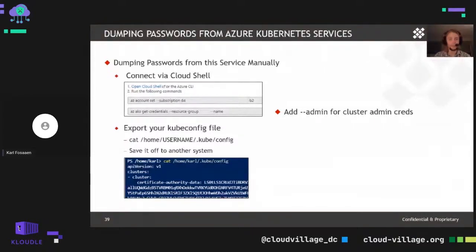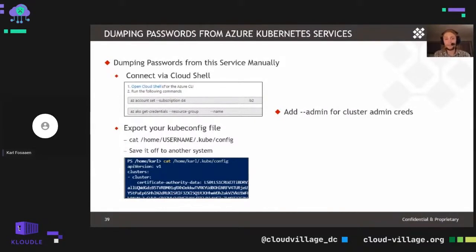One kind of handy trick for this that I wanted to make mention of, since we talked about Cloud Shell previously, is if you do have access to either the Cloud Shell files for another user or access to a Cloud Shell itself and contributor level access, you can actually use the get-credentials command with the AZ CLI to get that kube config file here, and then just cat that out from the Cloud Shell and then copy that off to another system to utilize for accessing the cluster there.